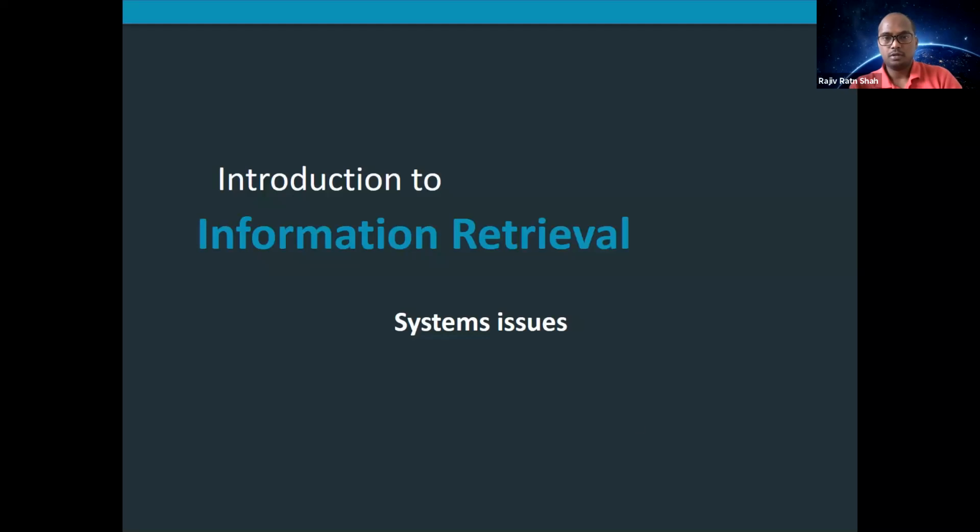Okay, so let's get started with some system issues that we deal with in information retrieval. So far, in the last class, we discussed evaluation: how to tell whether the documents you have retrieved are correct or not. I mean, whether the ranking method that you have used is accurately giving results or not, right? So today we are talking more about the system issues that you face while using any information retrieval based system.